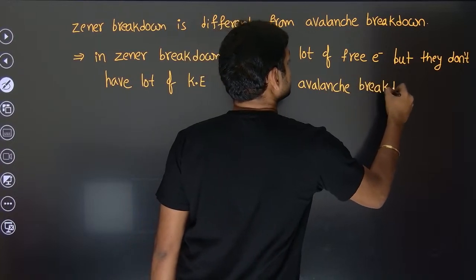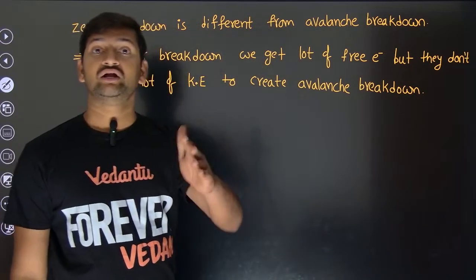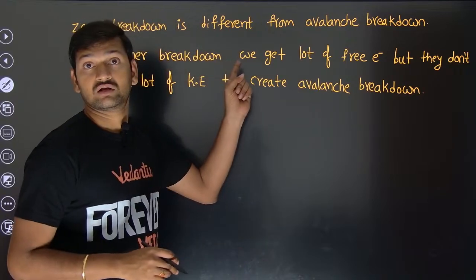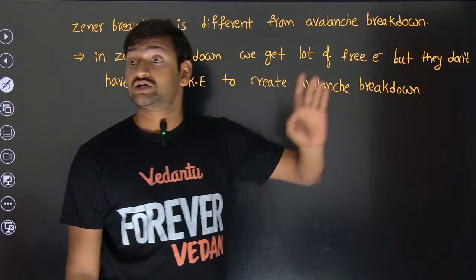So if avalanche breakdown is going to be kicking in, then the whole diode gets destroyed. So how different is this Zener breakdown, and how much does it take to reach avalanche breakdown?